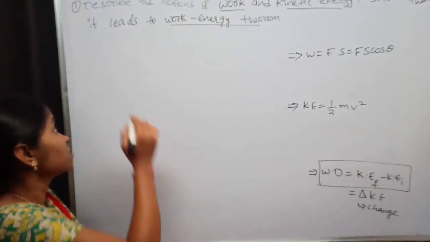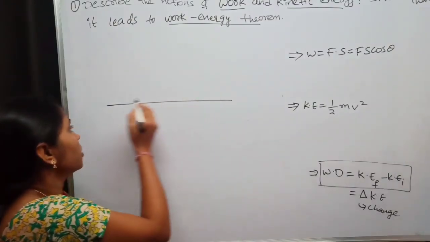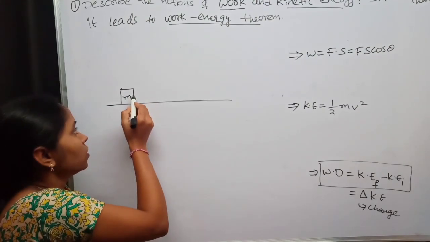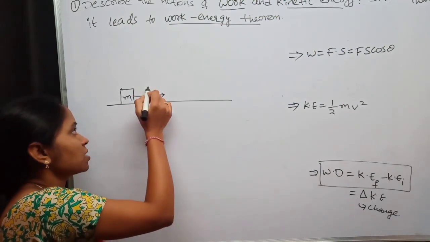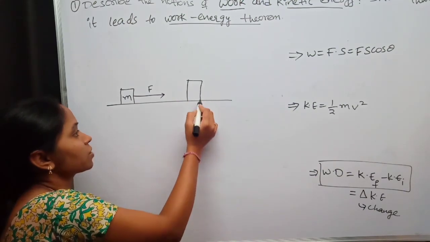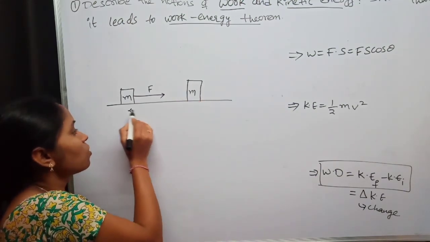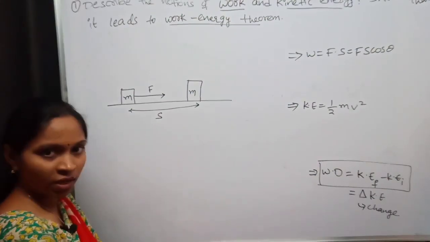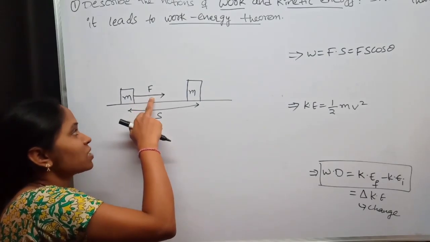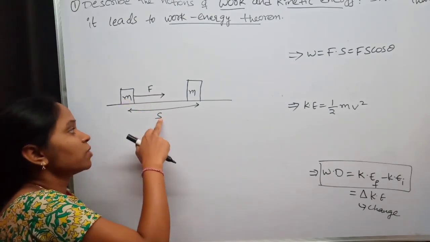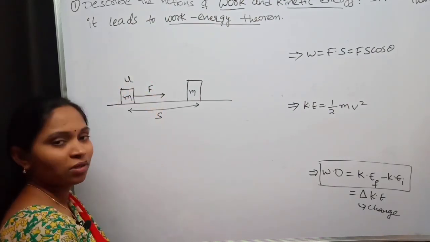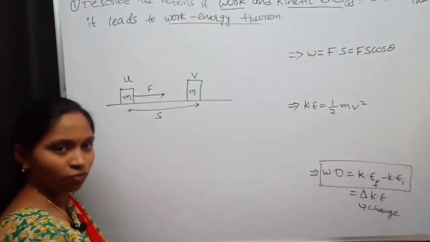Now consider a body of mass m. Whenever the net force acted upon this mass m, it is displaced to a distance of s, whose initial velocity is u and final velocity is v.